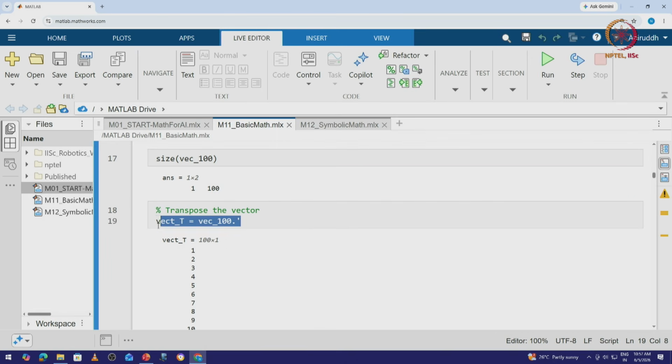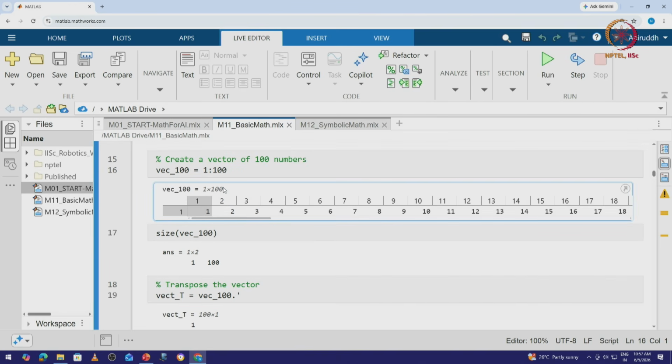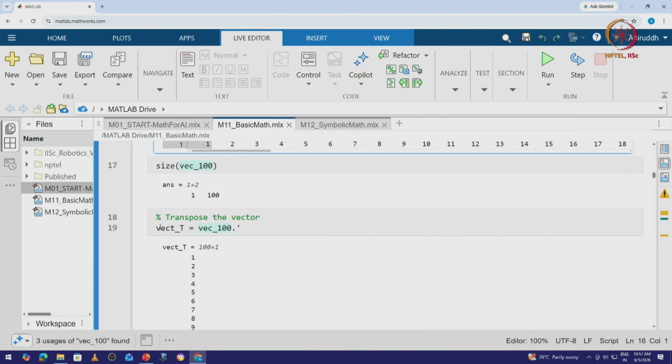If we perform an operation of transpose, it is essentially an interchange of the size of rows and columns. So vec_100 was 1 cross 100 as we observe here. However, the transposed vector vec_t is essentially 100 cross 1.